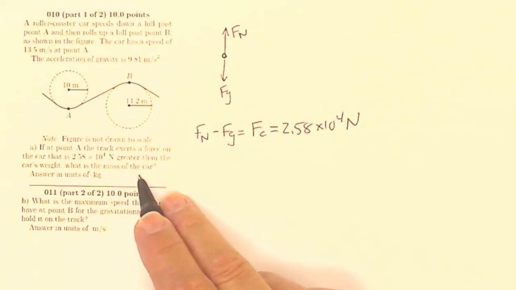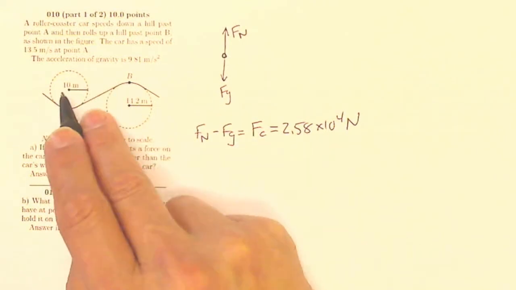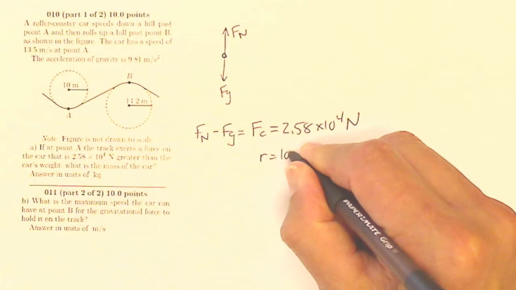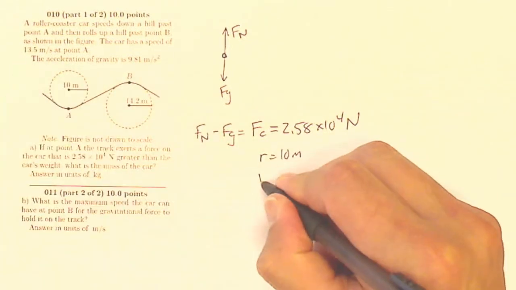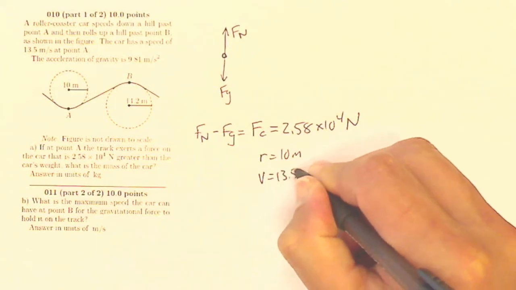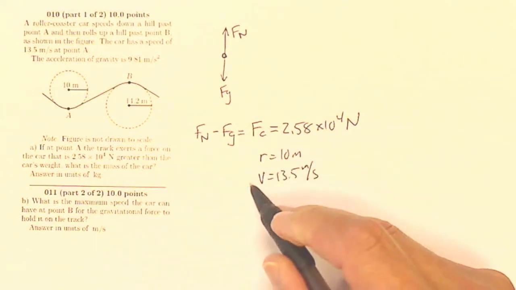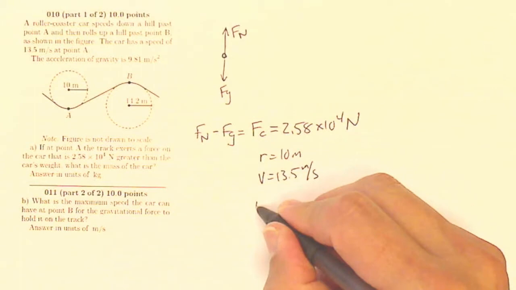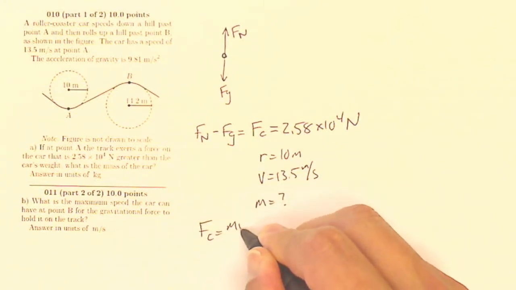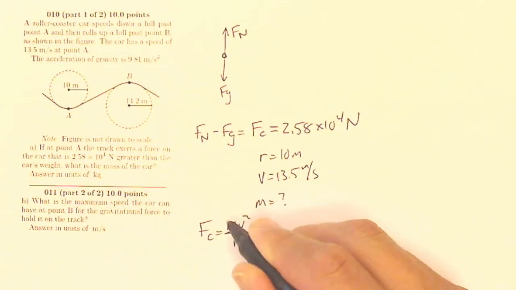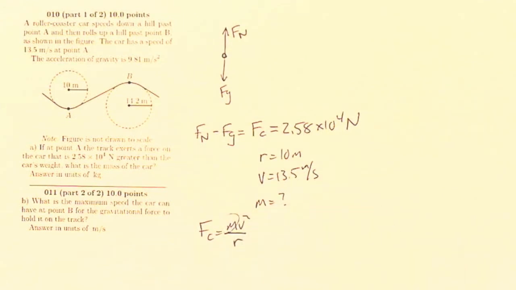What is the mass of the car? Well, I have my radius of 10 meters, I have my speed of 13.5 meters per second, and I've got my centripetal force, and I'm looking for my mass. So I can just do Fc equals mv squared over r and solve for mass, and I will get my mass from that one.